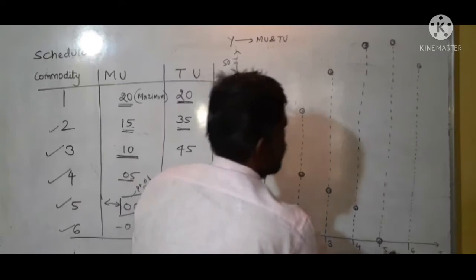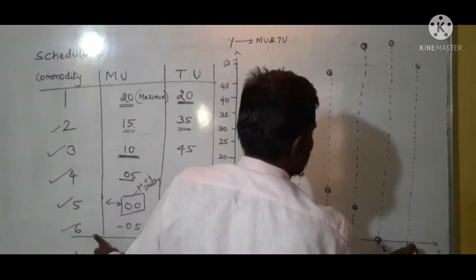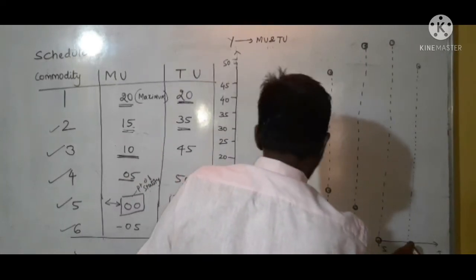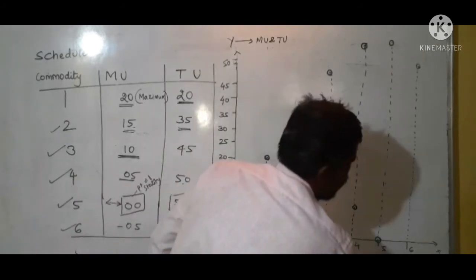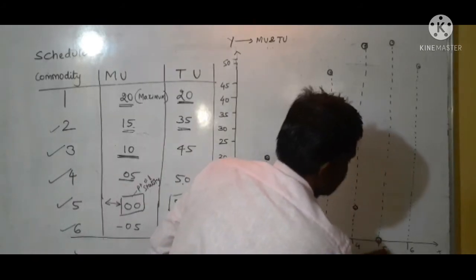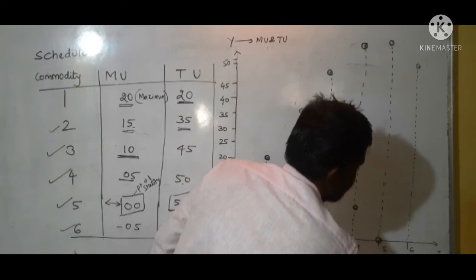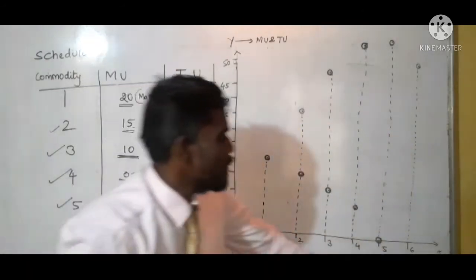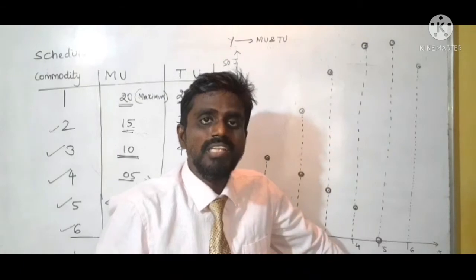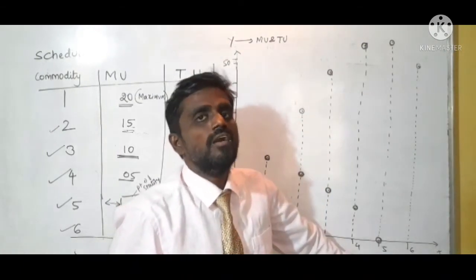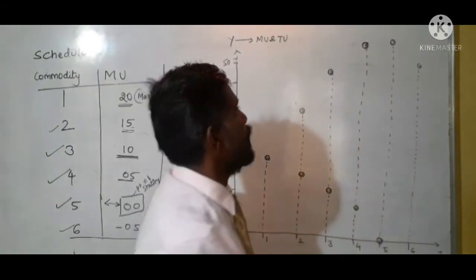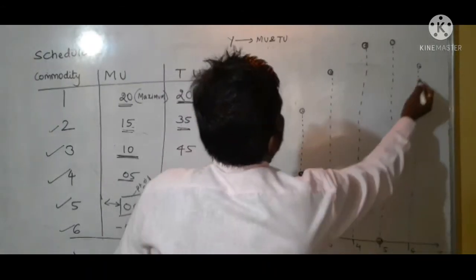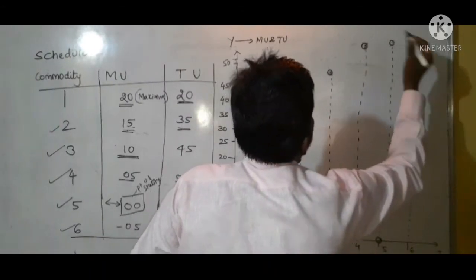My sixth consumption will give the negative side of my marginal utility, so it will come down here. This will be my marginal utility by consuming the sixth commodity. Understood? My total utility will be reduced to 45. The point will come here.